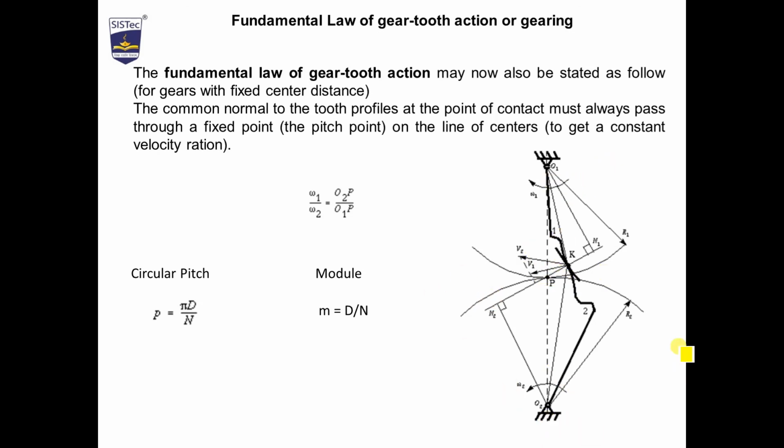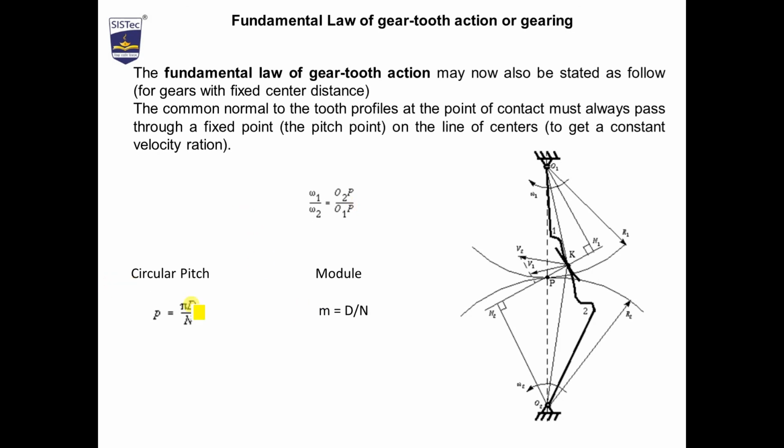These are the pitch point, pitch circles, radii, and velocity diagram. So the law states that omega 1 upon omega 2 is equal to O2P upon O1P. O2P and O1P we can call the radius of gear 2 and radius of gear 1, so R2 upon R1. So we got the relation of angular velocity and radius.